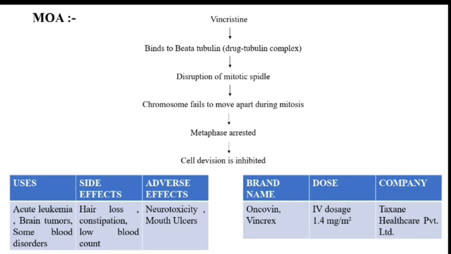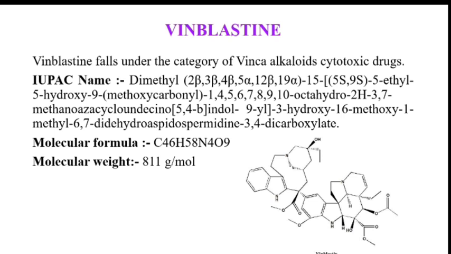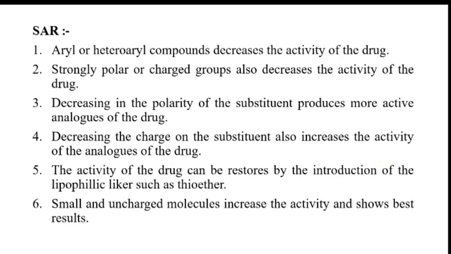Brand names are Oncovin and Vincres. Dose is IV dosage 1.4 mg per m square. Company name is Taxane Healthcare Private Limited. Vinblastine also comes under the vinca alkaloids. Molecular formula is C46H58N4O9. Molecular weight is 811 grams per mole.